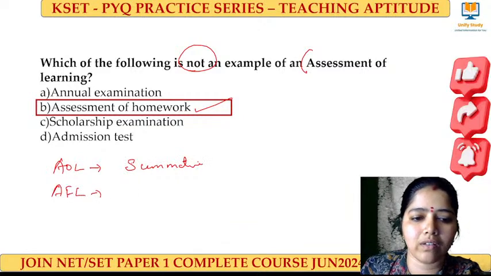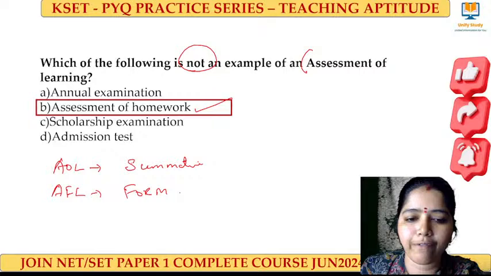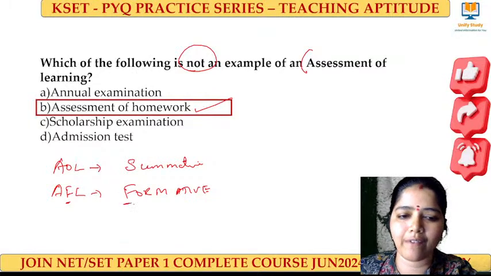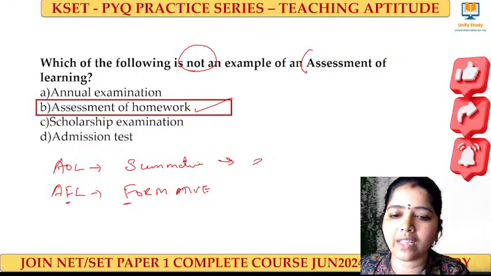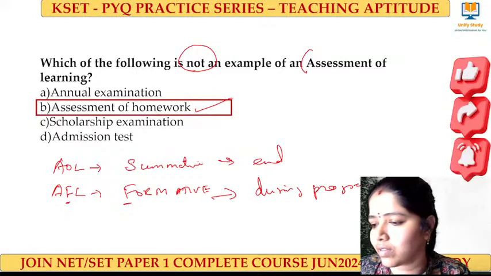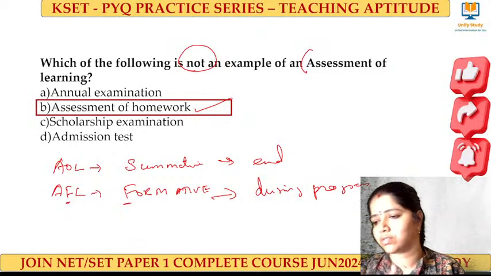Assessment for learning is formative, F for F. This is just for understanding, mnemonics we use. F for F, F for formative. So summative means it happens at the end. Formative means during, to check the progress. That's all. Right, learners? Very good.